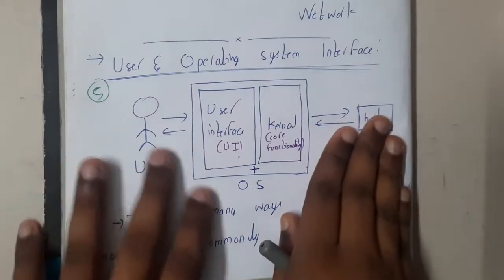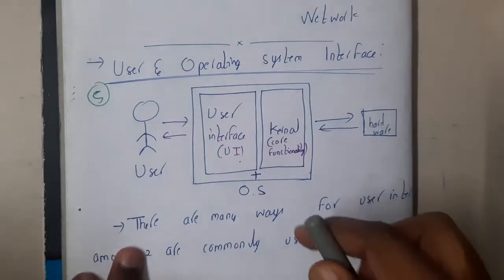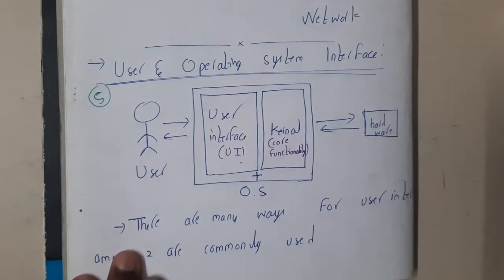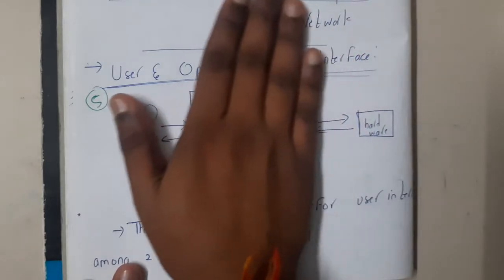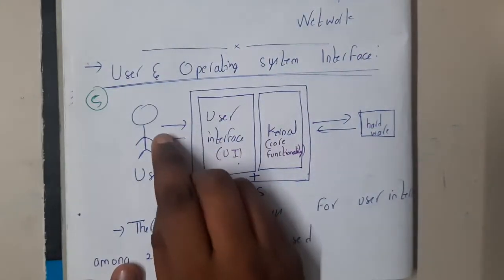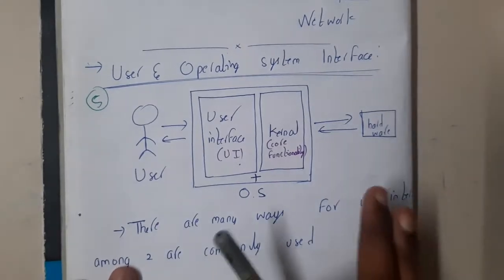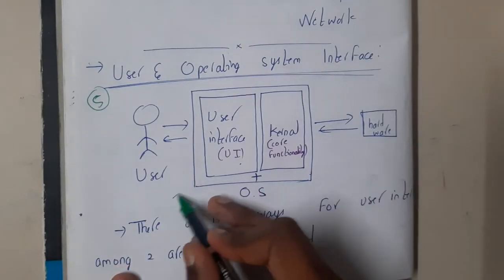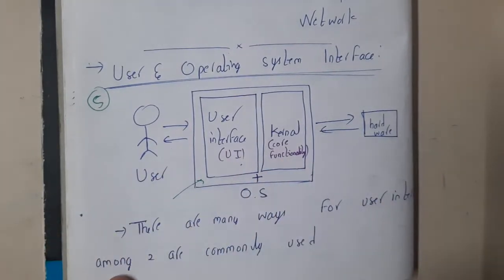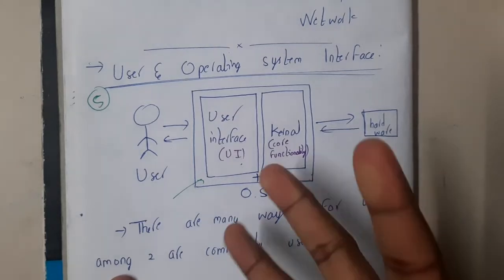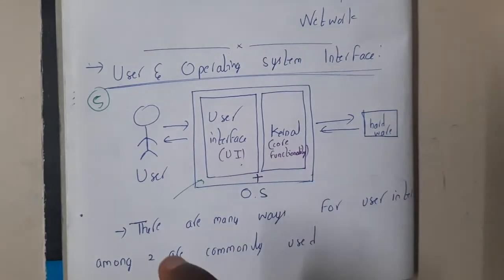Once you turn on your computer or laptop, on your desktop we will be seeing multiple icons, right? We can click them and they will open and you can use the applications. So that is nothing but the user interface, guys. The exact things with which a user directly interacts is nothing but the user interface.